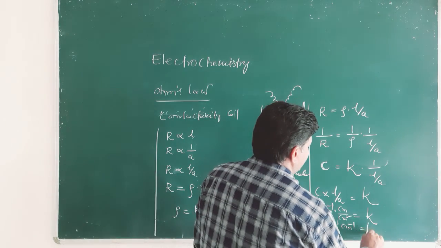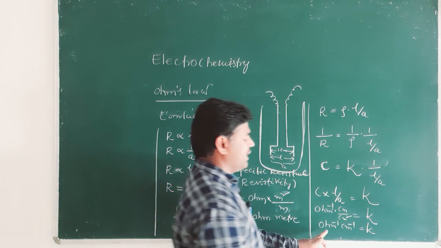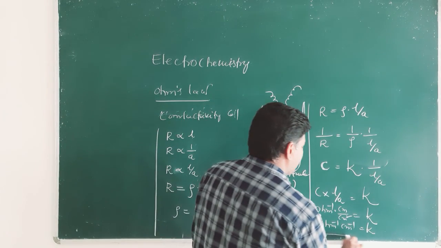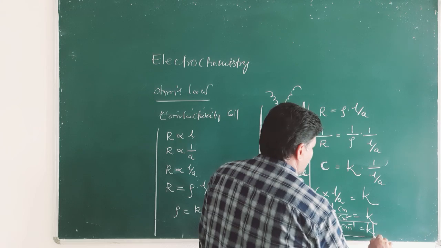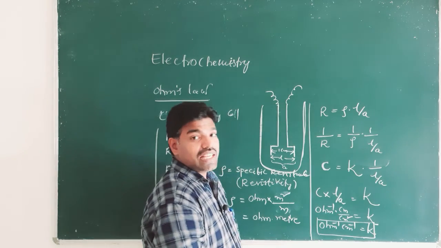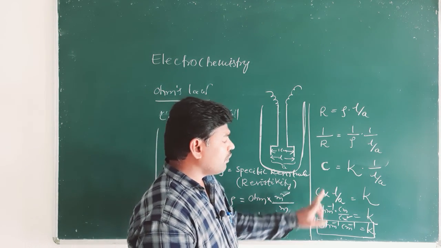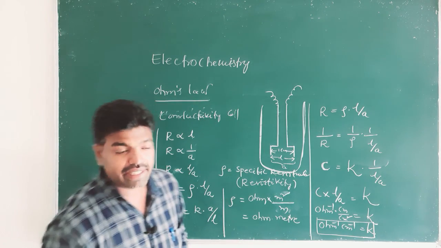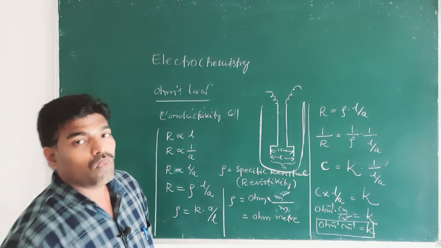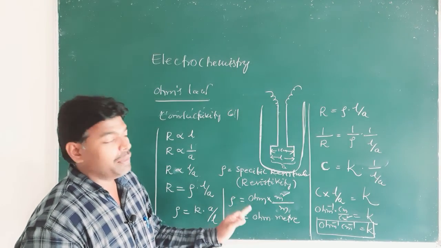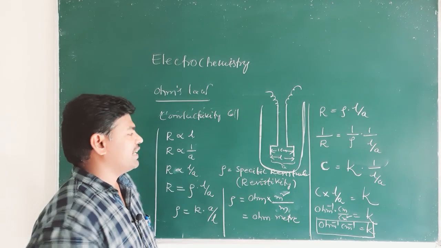If you take SI units, it is ohm inverse meter inverse. These are the units for specific conductance. Conductance units are ohm inverse, and specific conductance units are ohm inverse centimeter inverse.